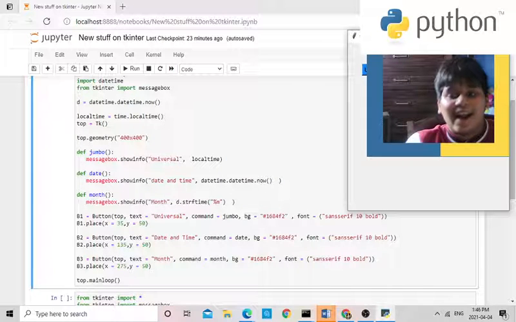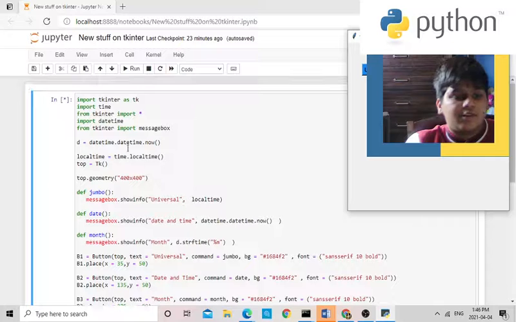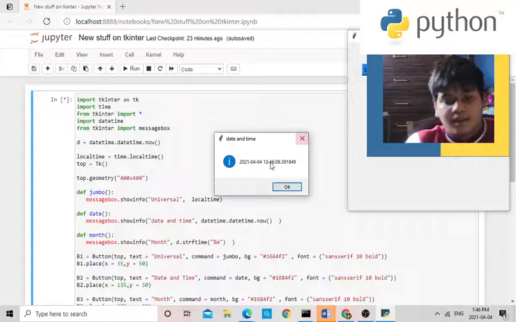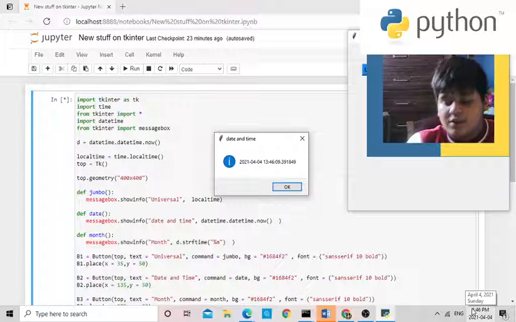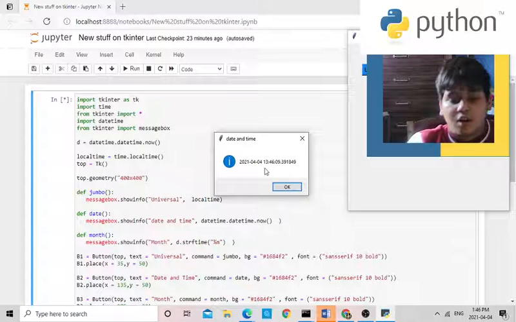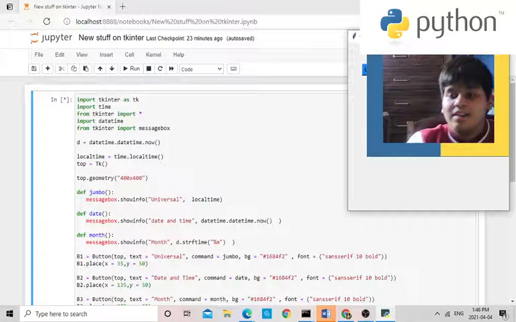And now on to date and time. This is a function which is used from datetime. Import datetime, datetime.now, which is basically this. Now this prints the seconds too. See over here, 2021, 4, 4, 13, which is in the 24 hours clock, 46 minutes, 9 seconds, and this is the milliseconds, 391. And if you run it each time, it changes, as you see.